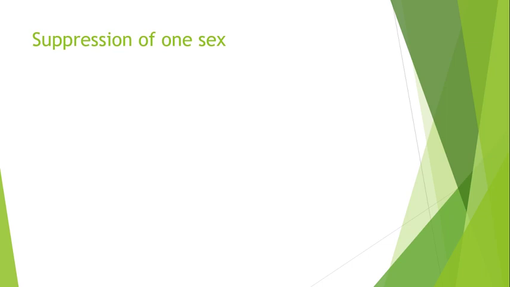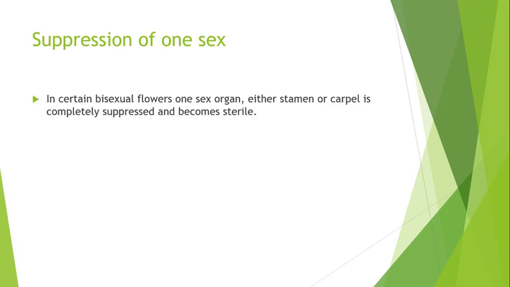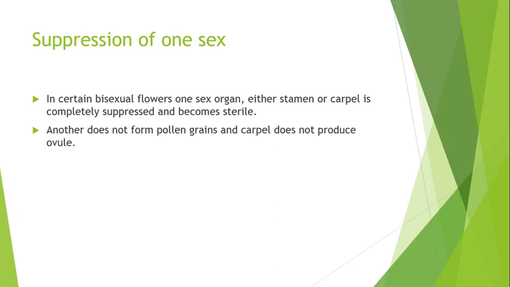Next is suppression of one sex. In certain bisexual flowers, one sex organ, either stamen or carpel, is completely suppressed and it becomes sterile. Anther does not form pollen grain or carpel does not produce ovule. So if only one sex is fertile, of course cross-pollination will occur.